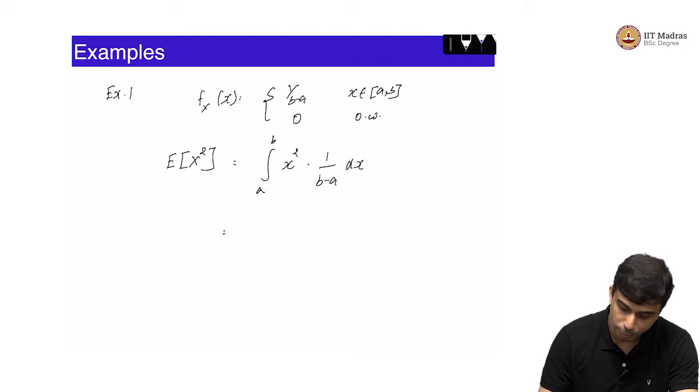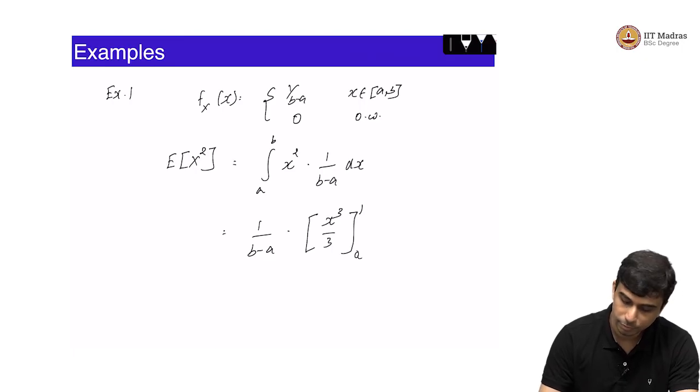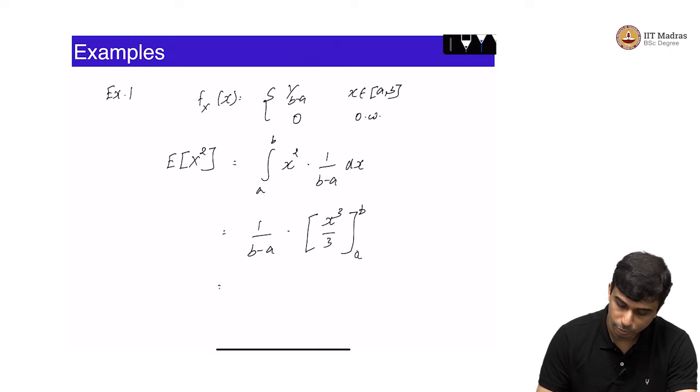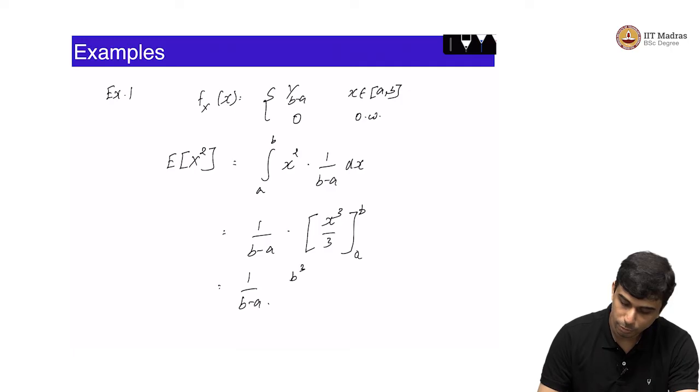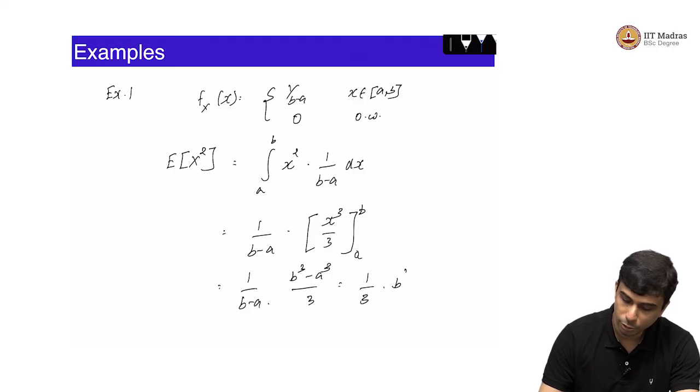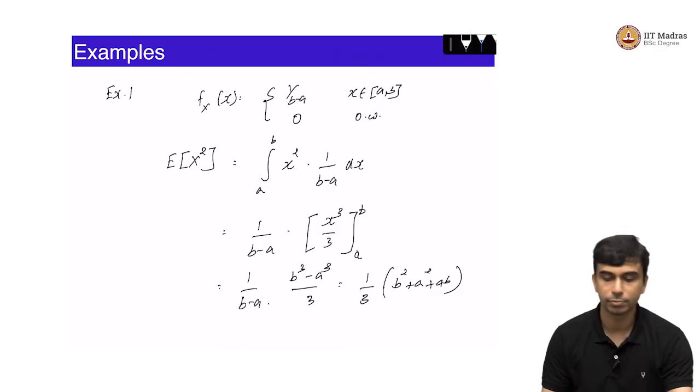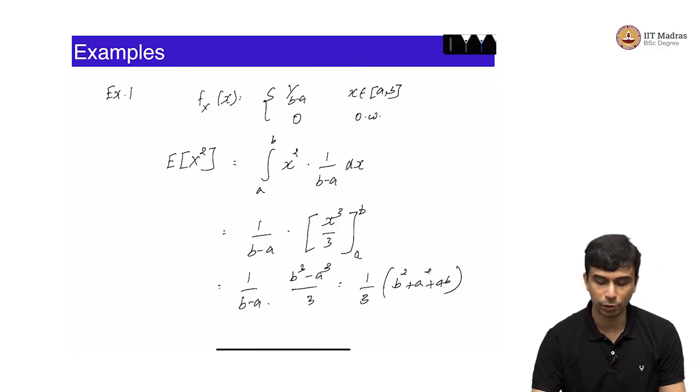So, this is equal to 1 by b minus a into x cube by 3 within the range a to b, which is 1 by b minus a into b cube minus a cubed by 3. This is exactly equal to 1 by 3 into b squared plus a squared plus ab. So, this is expected value of x squared.